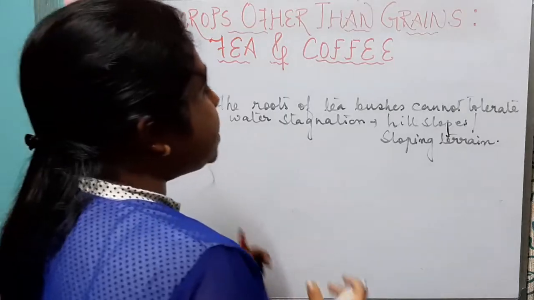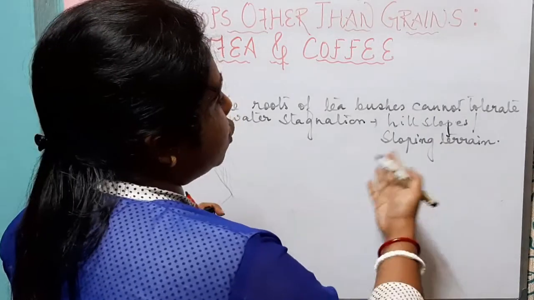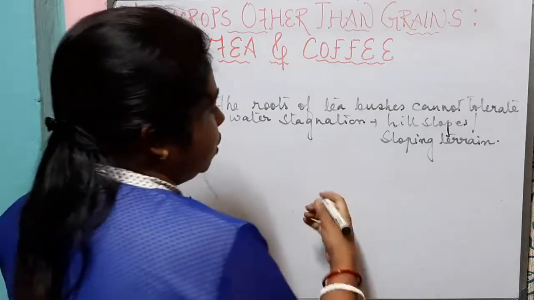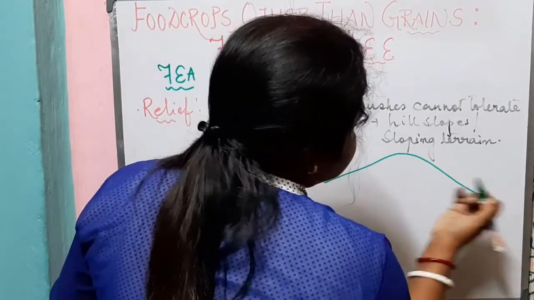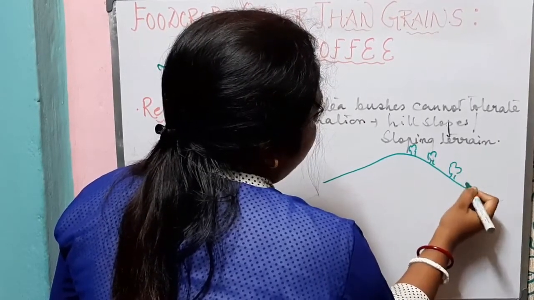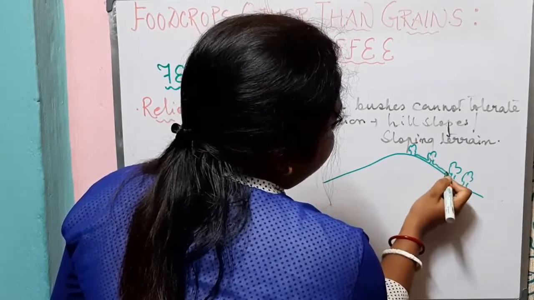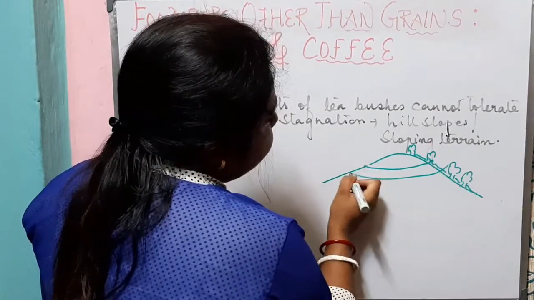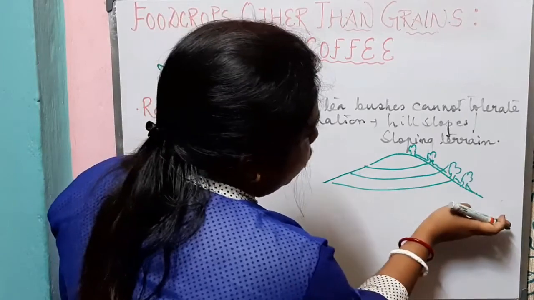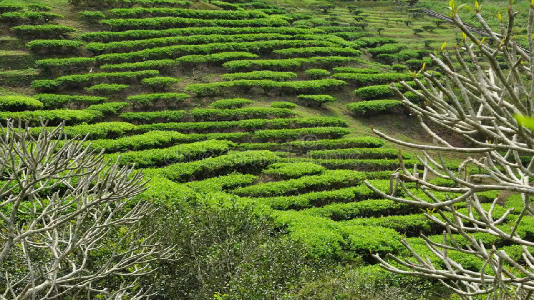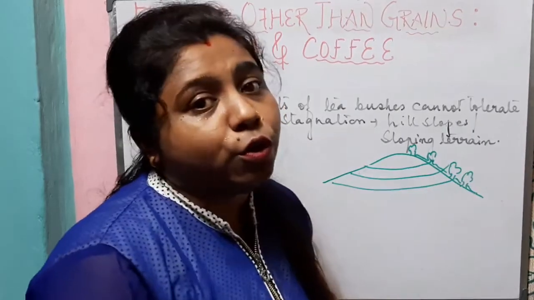So the relief which is suitable for the growth of tea is the hill slopes or the sloping terrain, because the roots of tea bushes cannot tolerate water stagnation. What will happen when tea is planted in sloping terrains? In terms of rainfall, when there is heavy rainfall, the water will not get stagnant. There will be no waterlogging because we know that in hilly slopes, terraces are cut, and due to the sloping region, the water can easily flow down and it will not lead to stagnation of water. Thus, hill slopes or sloping terrains are the suitable relief for the growth of tea.